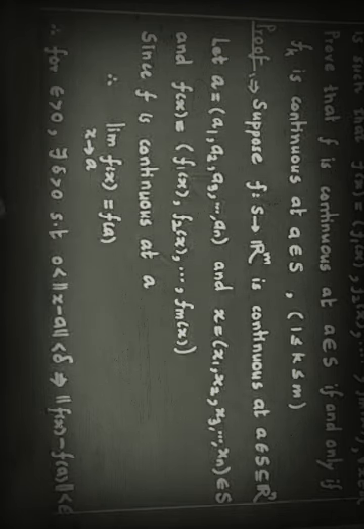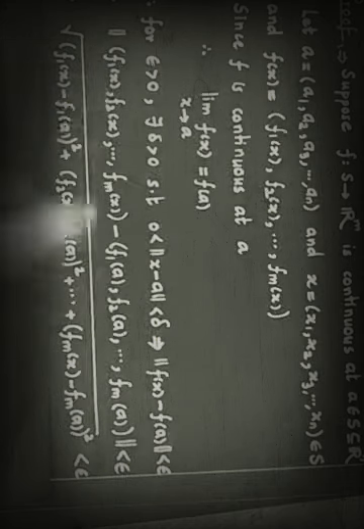So if f is continuous at a, then limit of f(x) as x tends to a is equal to f(a). This is the definition of continuity. Now the epsilon delta definition of continuity tells us that for given epsilon positive, there is some delta positive such that whenever norm of x minus a is less than delta, it implies norm of f(x) minus f(a) is less than epsilon. Here we have taken the norm of f(x) minus f(a) because f(x) and f(a) are vectors. It is a vector valued function, so we have used the norm.